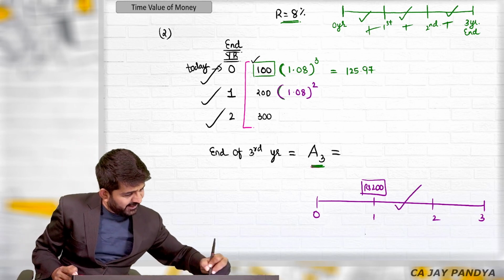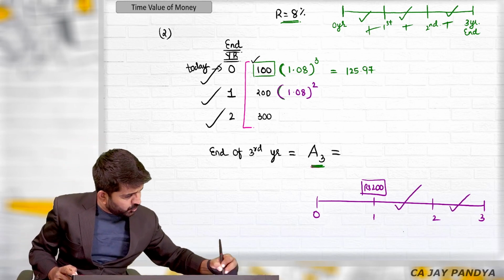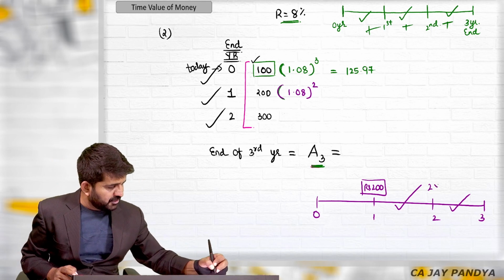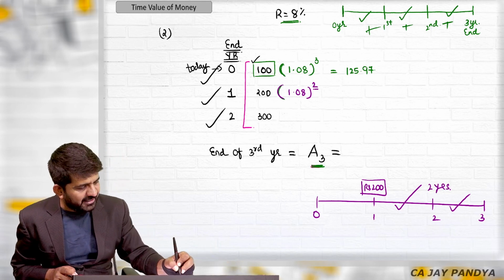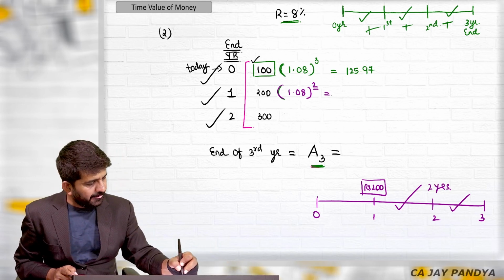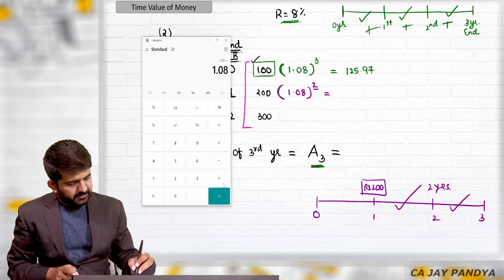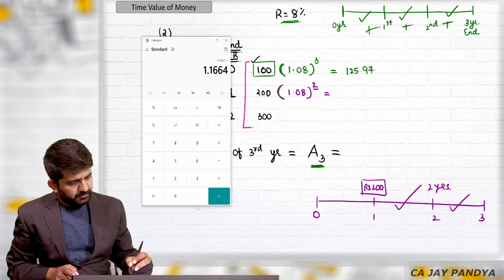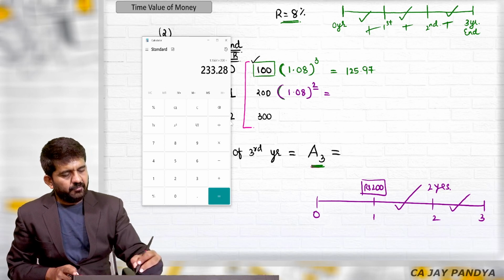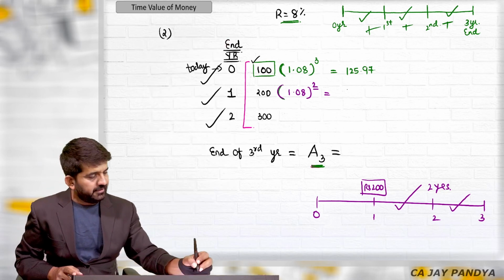So you will be getting second year's interest, you will be getting third year's interest. These are 2 years. So you will be getting only 2 years interest, which is 200 multiplied by 1.08 raised to 2, which is 233.28.